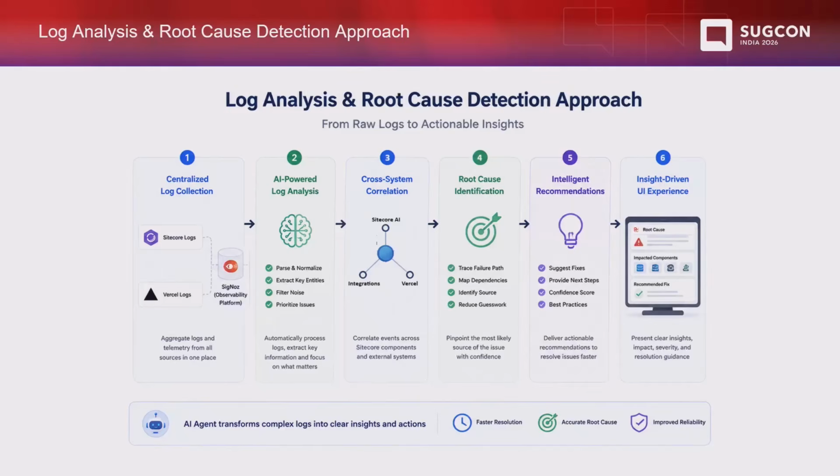So it provides the suggested fixes. It provides the complete next steps, what needs to be done, with a confidence score. So it can be like, let's say, with the log and the context, AI is 95% sure. It also gives the lesser scores as well, where it is not too confident. So we should be picking the higher confidence score, which is displayed. Then all these things are presented clearly in a simplified UI front end. So that is what is happening.